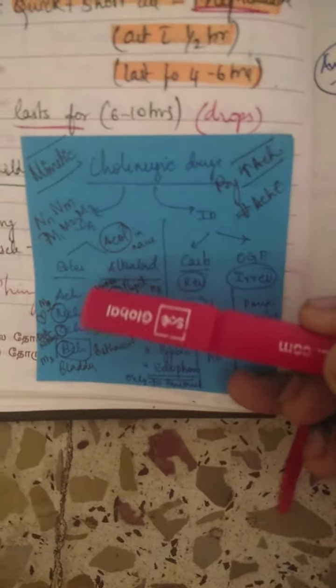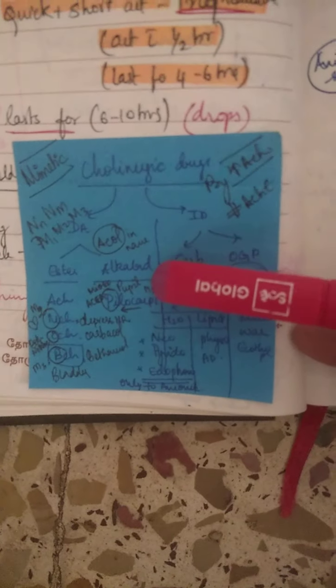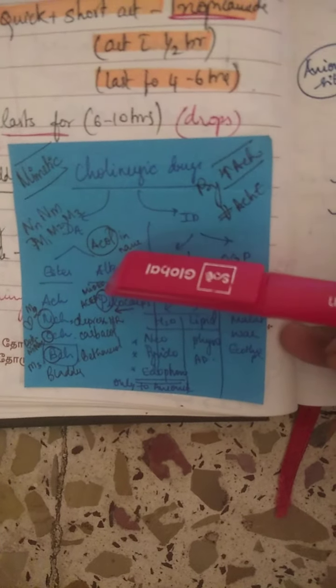As an alkaloid, we can also find pilocarpine, which is also a cholinergic drug.